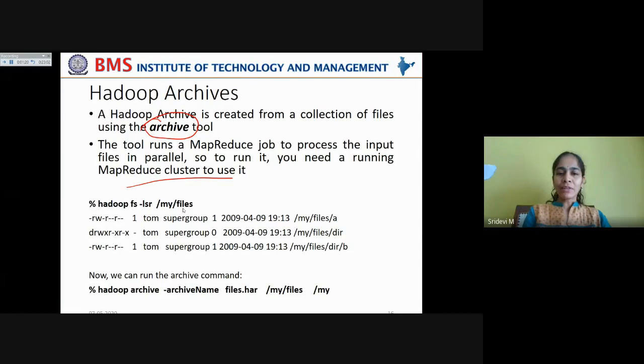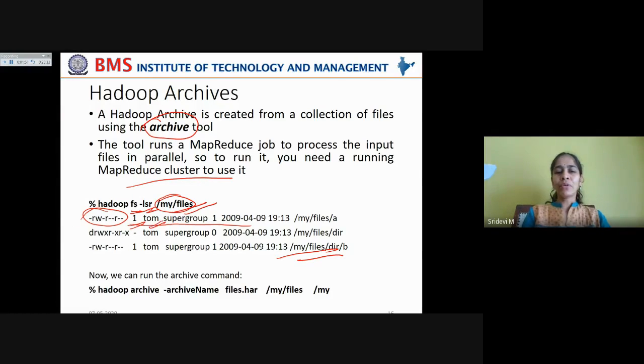Now let us first see what files you want to archive. List them by using the list command: %hadoop fs -lsr, which recursively lists all the files in this directory. Just see what are the files that we want to archive. You know this representation of the files, right? These are the read-write privileges. This indicates the replication factor.